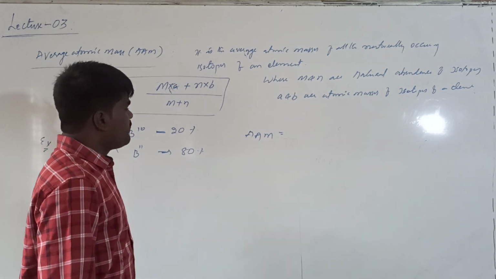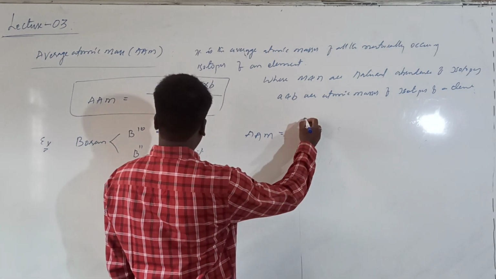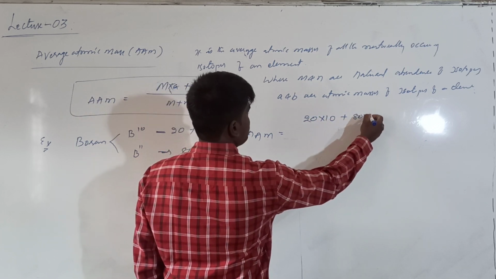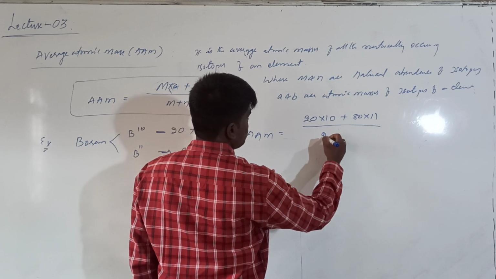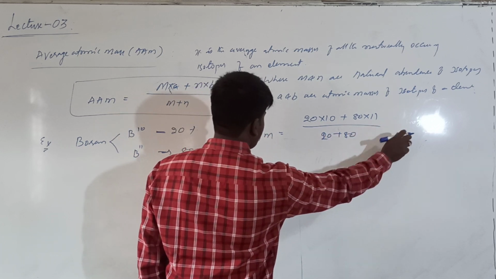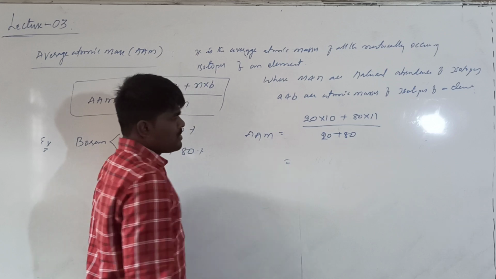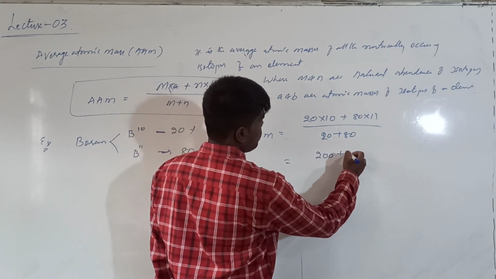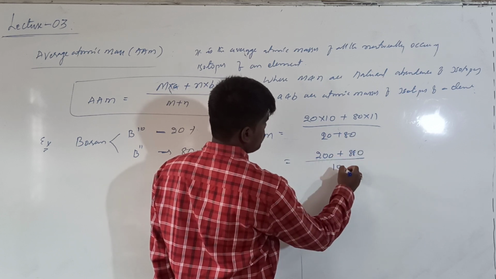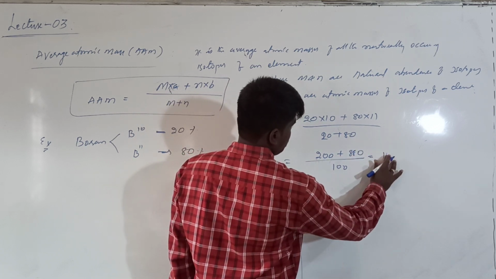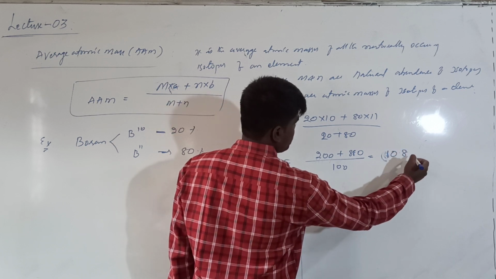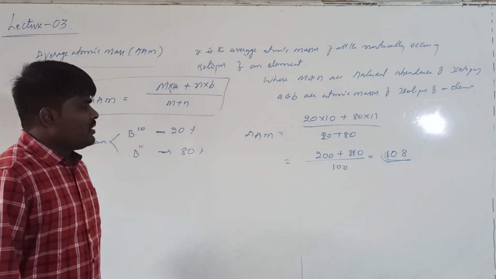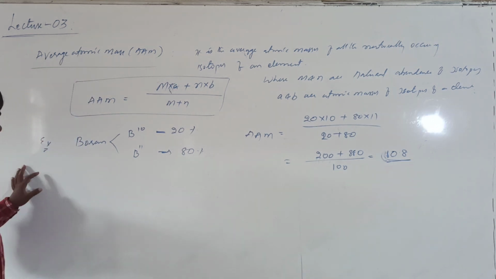Putting this in the formula, you get 20 into 10 plus 80 into 11 upon 20 plus 80. On simplification this comes to about 10.8 grams.